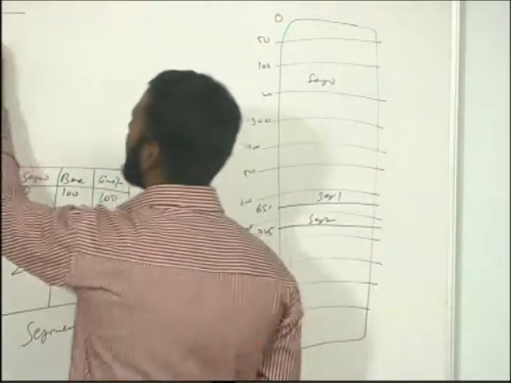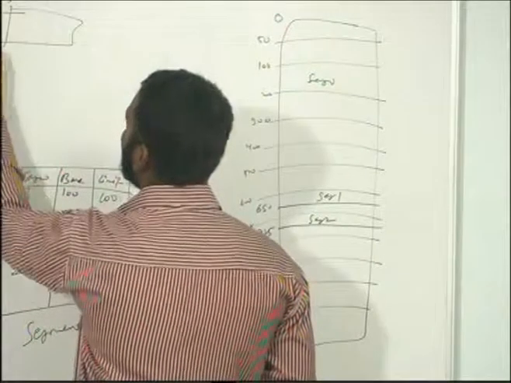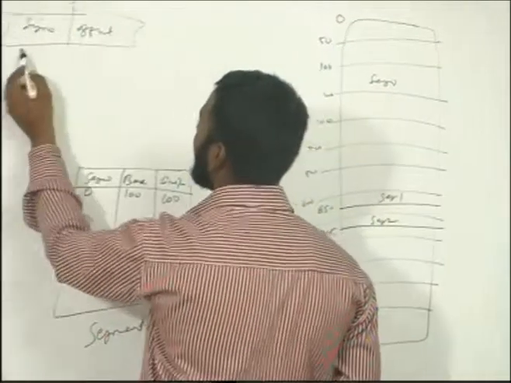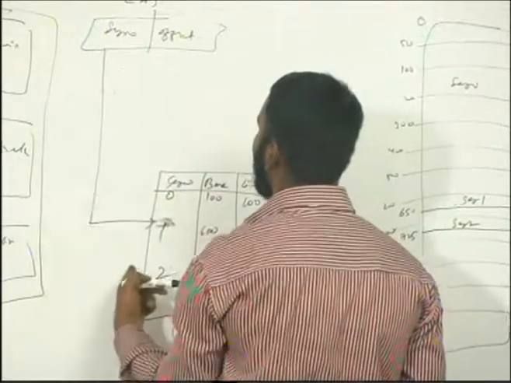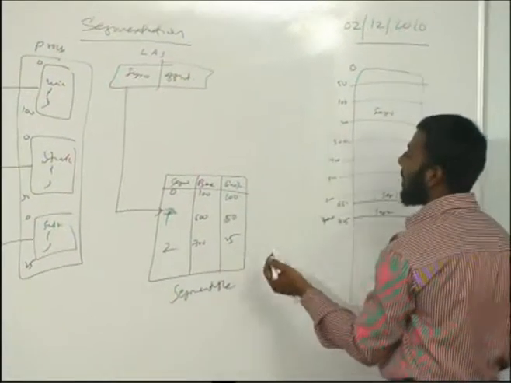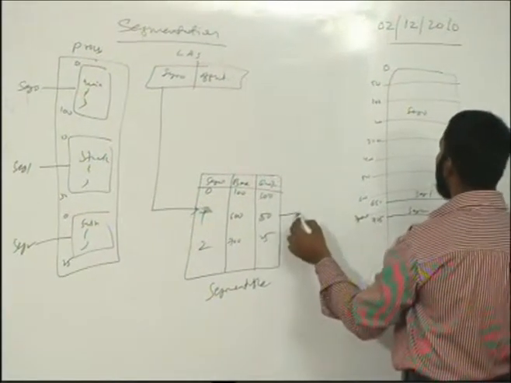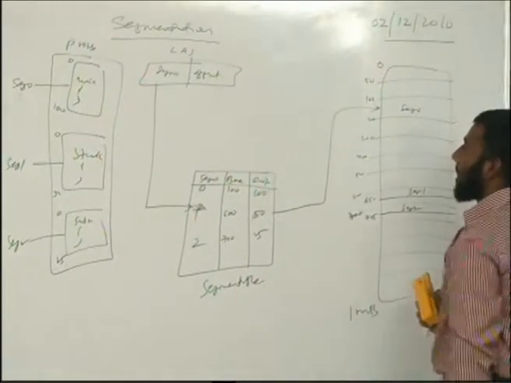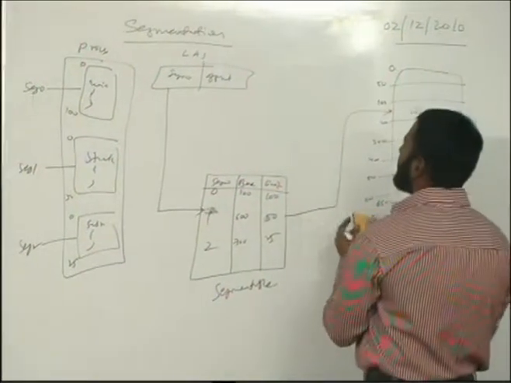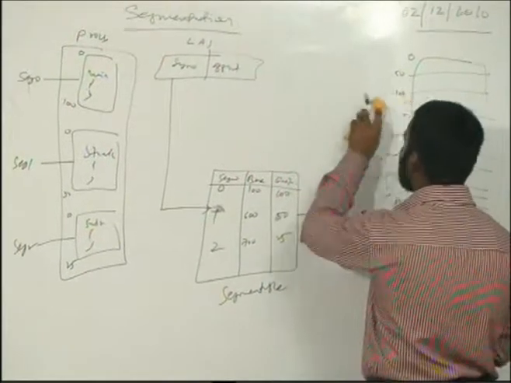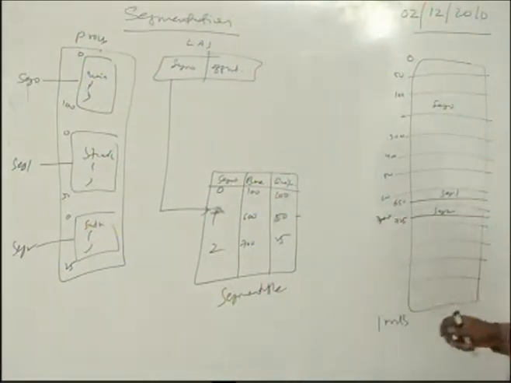So what happens here is the logical address is split into a segment number and an offset within the segment. It uses the segment number to get the proper base and limit register, and it tries to access where actually the segment is sitting in memory. This is how segmentation access works.